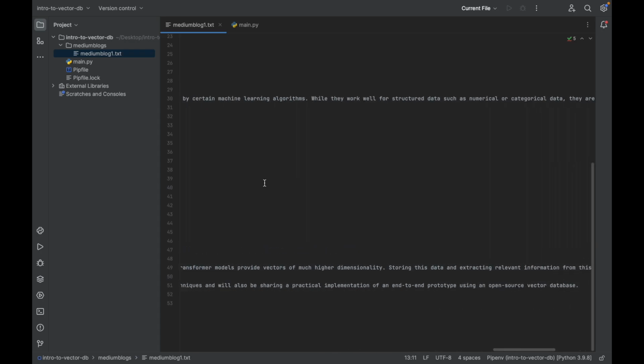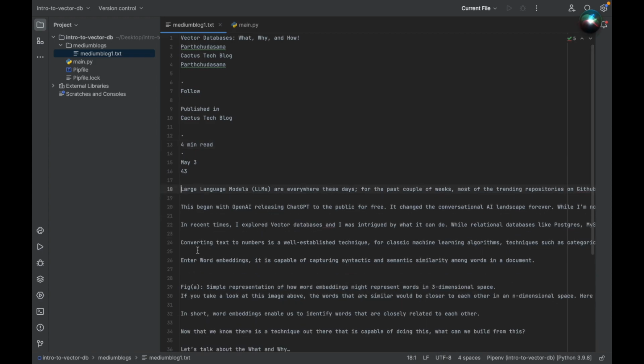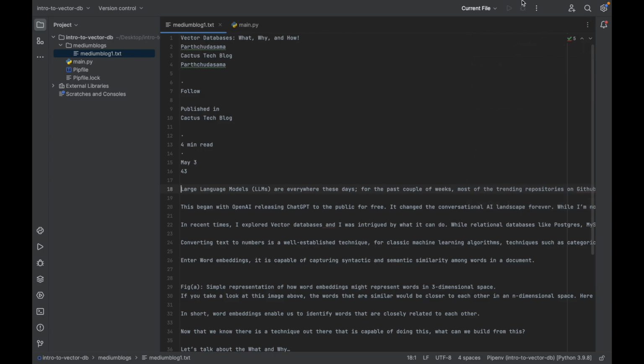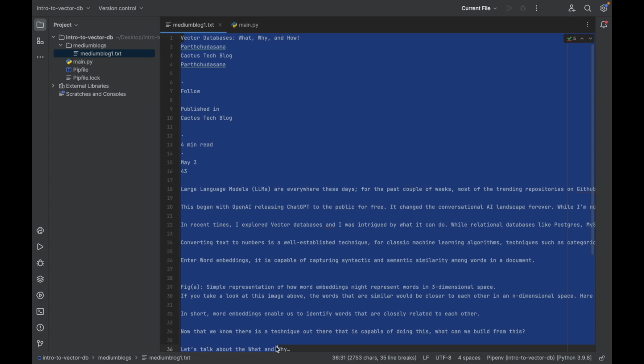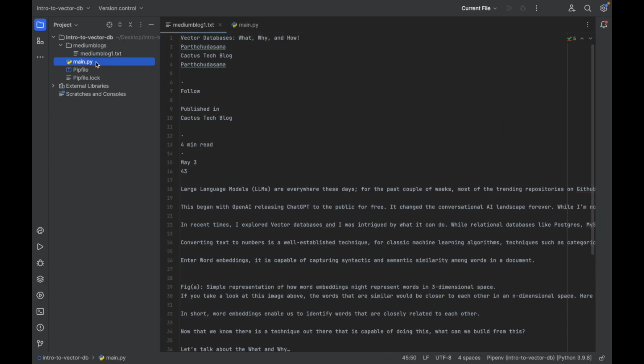Now this is a large size of data, and this is the magic of AI, which we will be able to see: how it will be compiling so much data within seconds and giving us just the core headlines and the core lines of this whole data. This is approximately 5000 characters, and this is our main Python file.